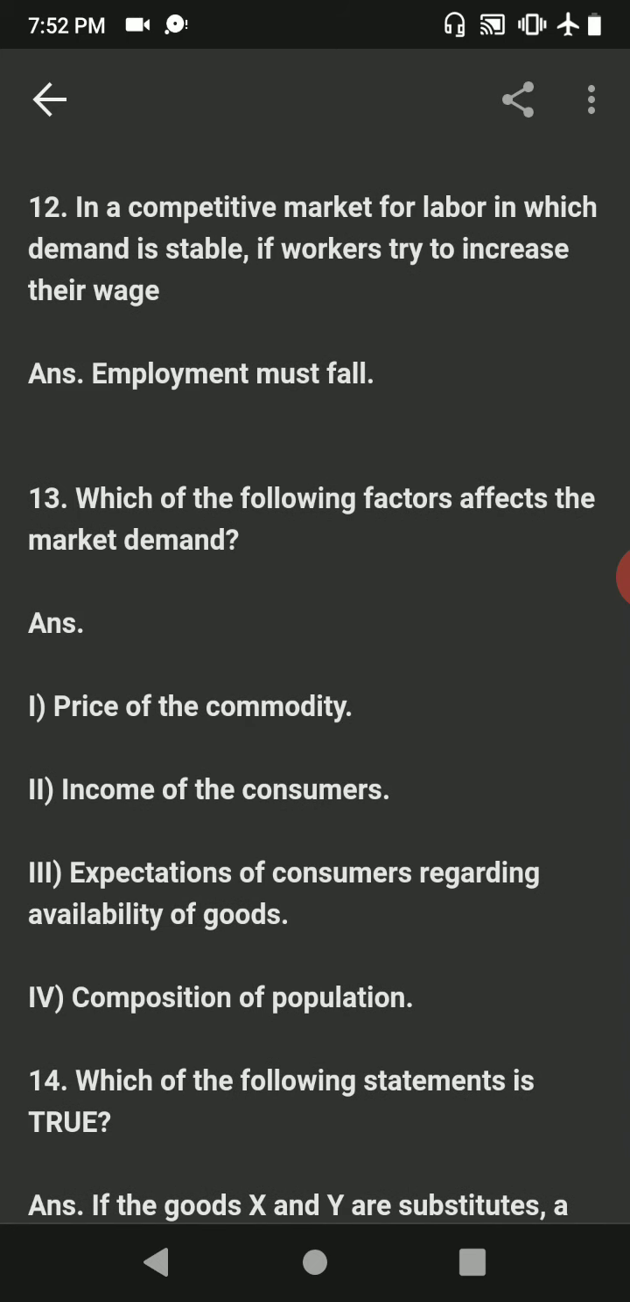Question number 12. In a competitive market for labor in which demand is stable, if workers try to increase their wage, answer is employment must fall. The requirement is to describe the effect of an increase in wages on demand for labor. Our answer is correct because like any other goods or services, if price is increased for labor, the demand will fall and employment will fall.